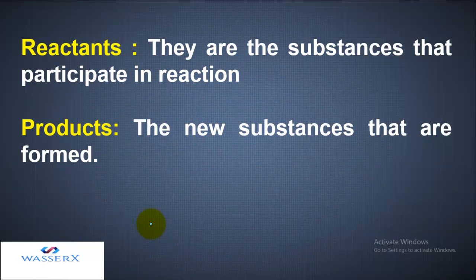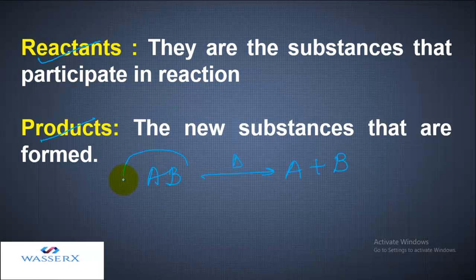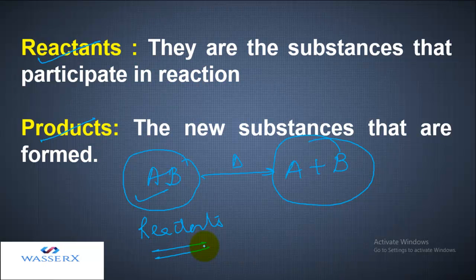Now, every chemical reaction involves reactants and products. For example, if I have a reactant AB, I am supplying it with heat and it finally breaks into A and B. So in this there was some previous substance which gave rise to new substances. This previous substance is called the reactant, because it is starting the reaction. We can define reactants as the substances that participate in the reaction, and without them the reaction is not possible.